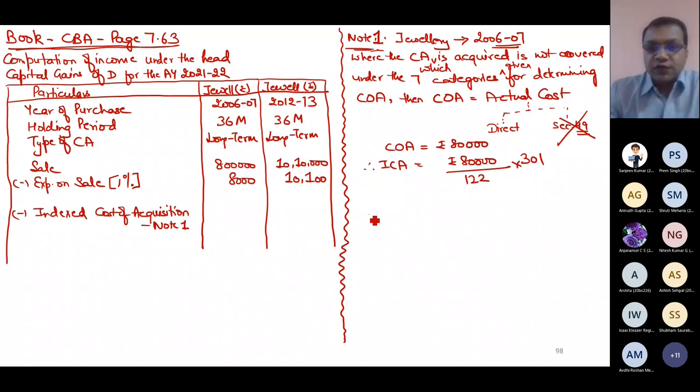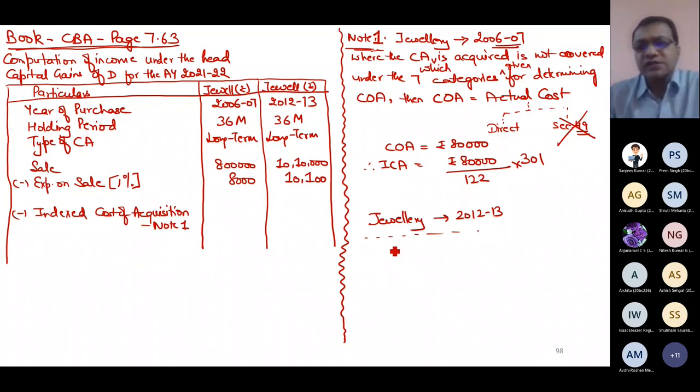Similarly, for jewelry 2, which was purchased in 2012-13. Same thing: where the capital asset which is acquired is not covered under the 7 categories given for determining cost of acquisition, then the cost of acquisition is actual cost. Here also, I'm not supposed to take any help of section 49 because directly I have the actual cost.